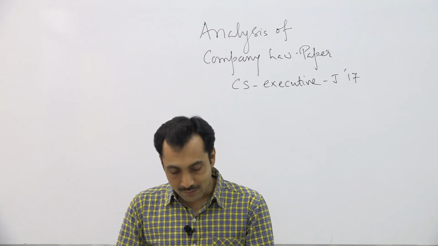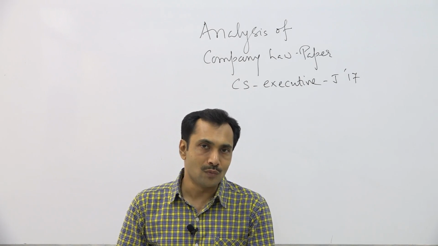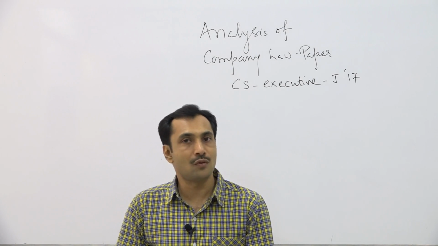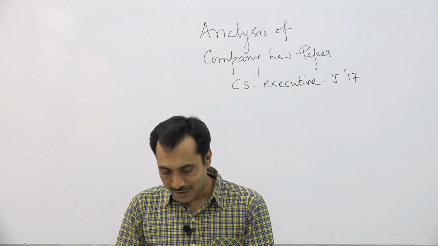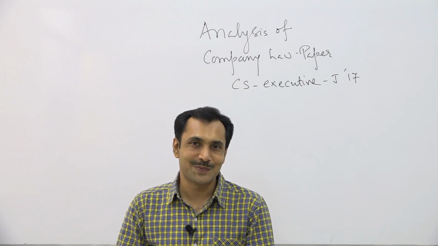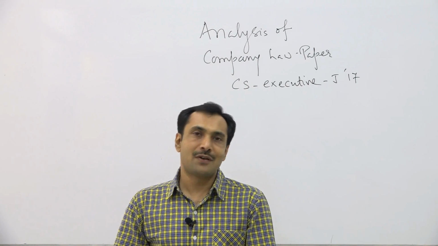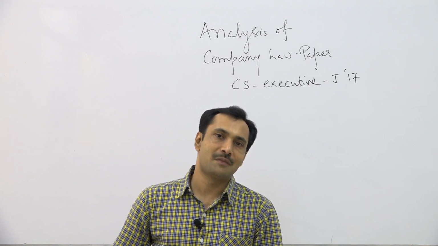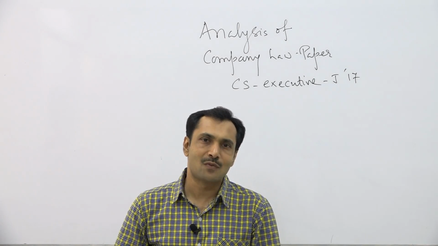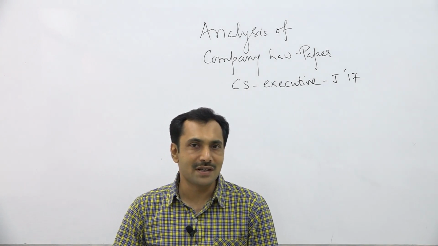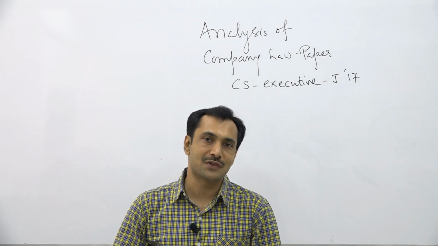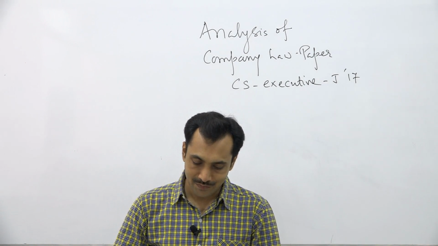Moving to point number 4, that is question number 2, small d. Distinguish between the punishment for a false statement and punishment for false evidence. You may refer to para number 5 of chapter number 31 of my book. It is a very small point and the only difference is in the penalty amount prescribed under the Act.